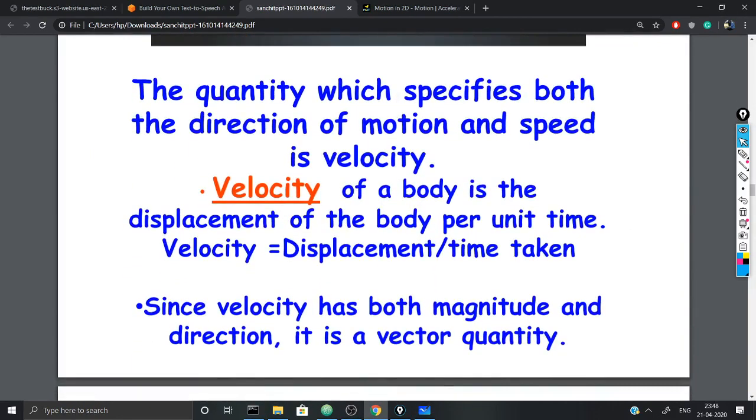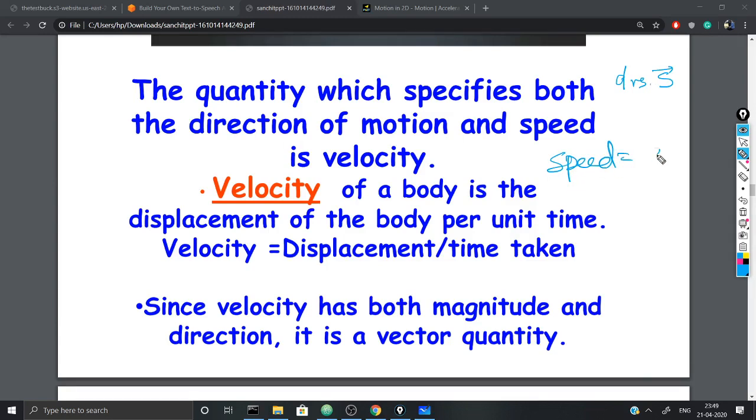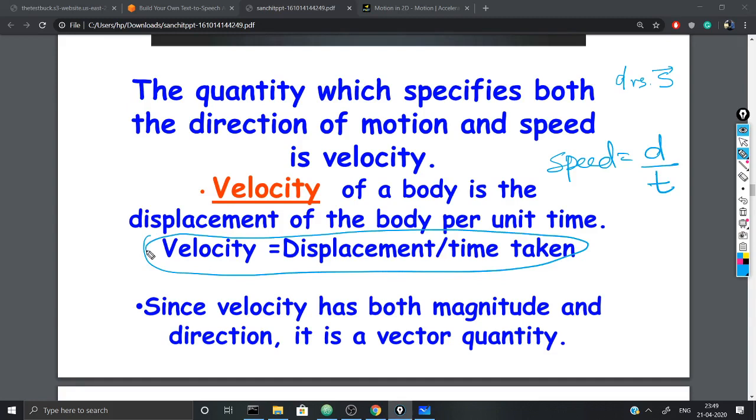Like when you studied distance versus displacement, you saw that distance had no direction and displacement also had direction. So here too you will see that speed has no direction. Speed is distance upon time, whereas velocity is displacement upon time. Velocity is defined as the displacement of the body per unit time. So velocity is displacement per unit time.